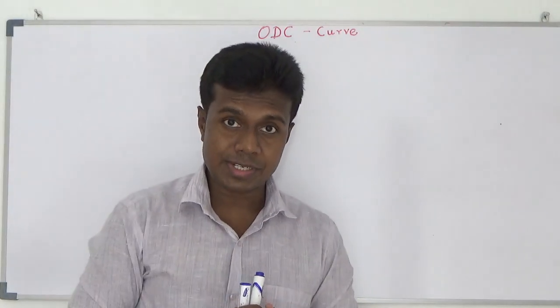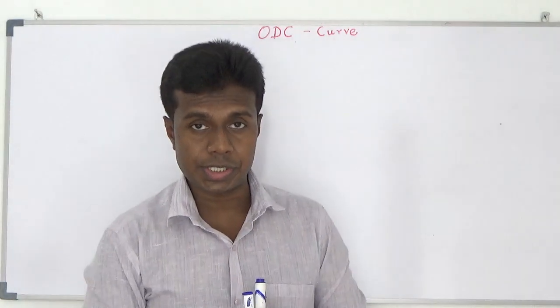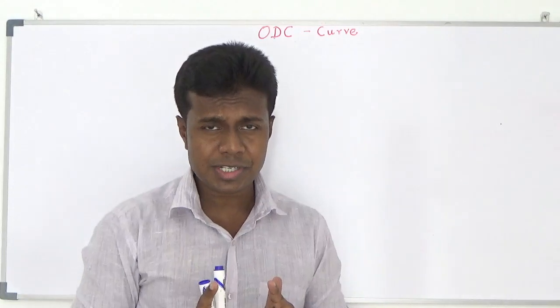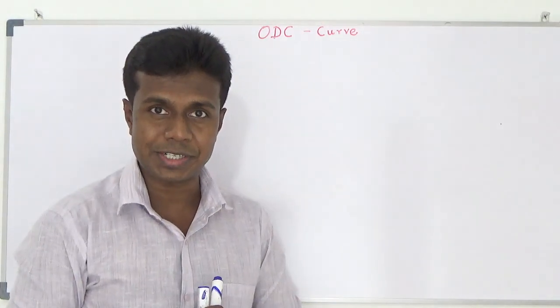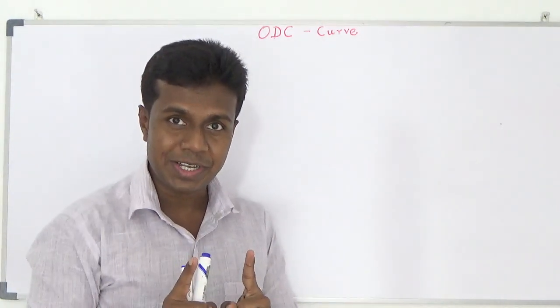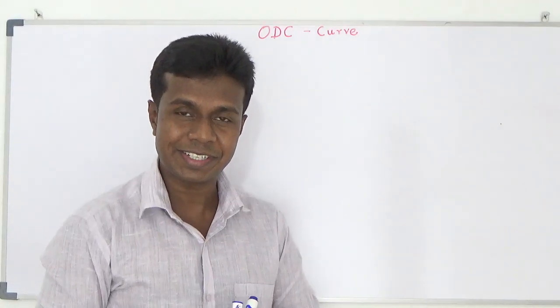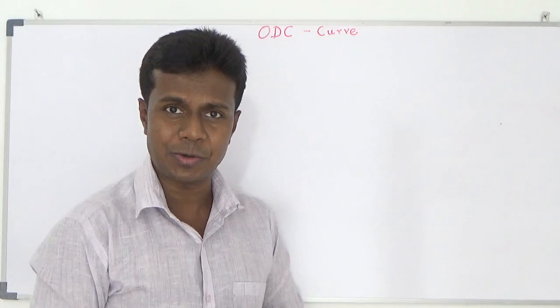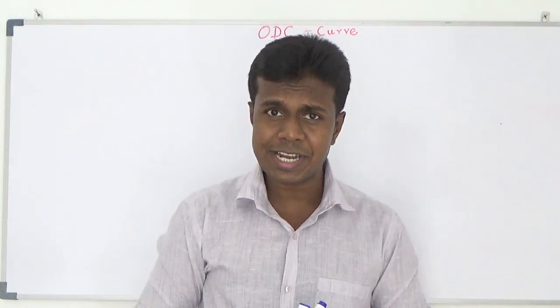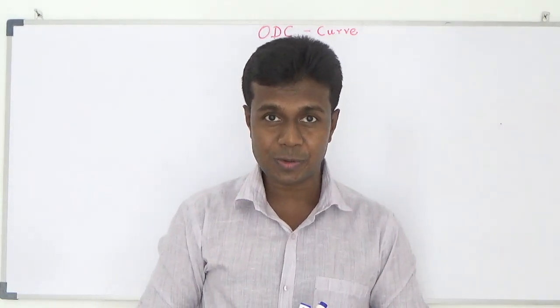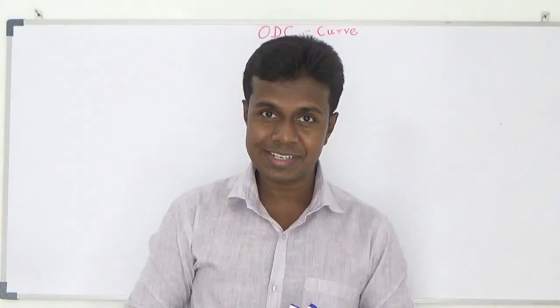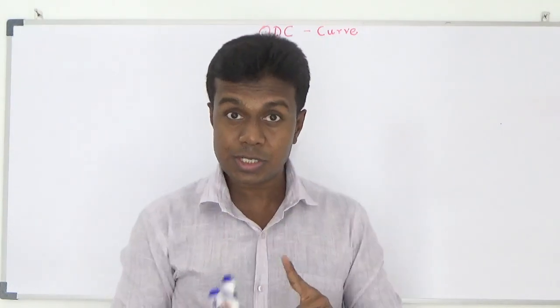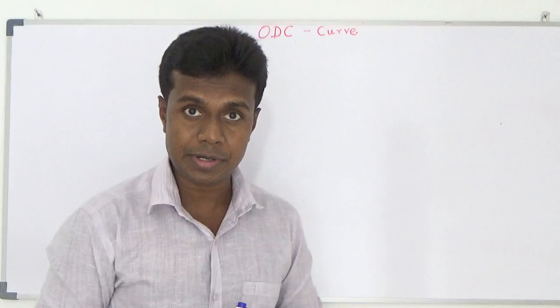Today I am going to discuss the oxygen dissociation curve. Many books describe it as the oxygen dissociation curve, but actually the true name should be what? Oxygen association and dissociation curve. Is there any separate curve for oxygen association? No. Oxygen association also happens in the same curve. Oxygen dissociation also happens in the same curve.